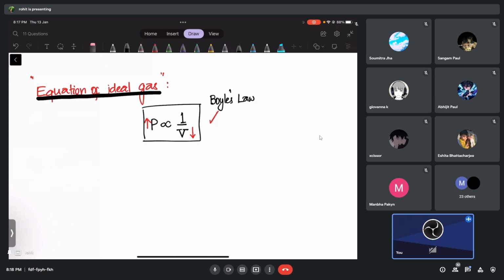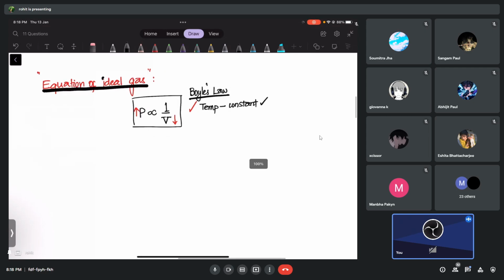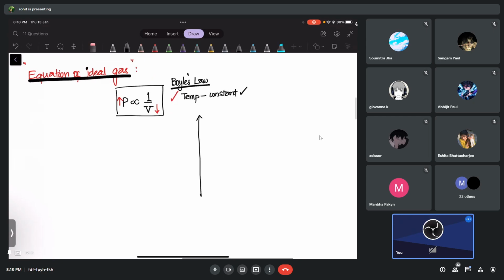This will happen provided what is constant, guys? Temperature is constant, and the mass of the gas is also constant. So temperature should be constant, and the mass of the gas obviously remains constant. This is called Boyle's law, and it basically means this: I don't want to draw a graph, but if I have a certain gas enclosed in a container.